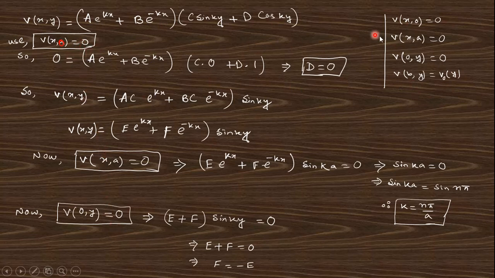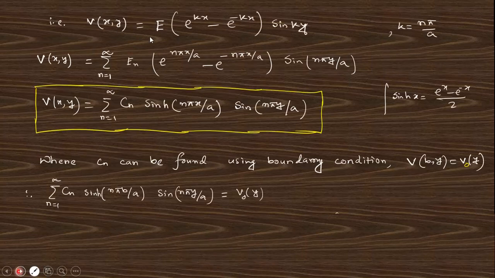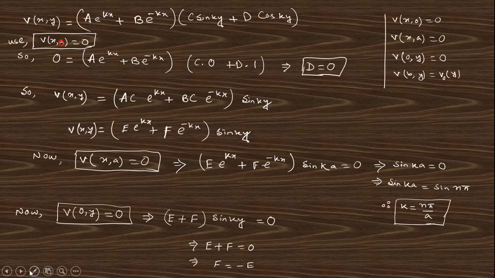You can see here for y equals 0, sin 0 is 0, cos 0 is 1. From here you will get this constant equal to 0. Putting this value you will get this expression. Just reduce this expression, then using the condition at x equals a, we find k equals n pi by a. So finally we got this expression again, and we get the value e equals minus f. So this is the expression we obtain finally, and this can be calculated from another boundary condition, that is the fourth condition.